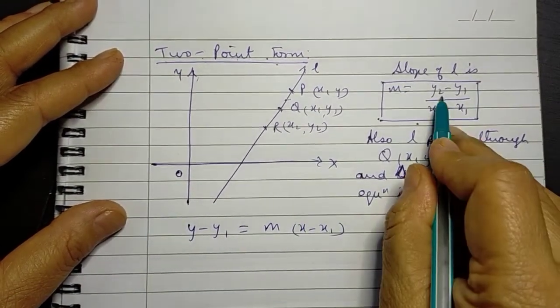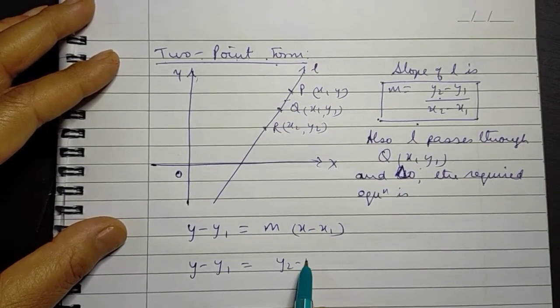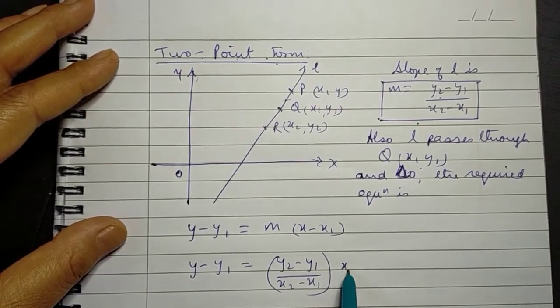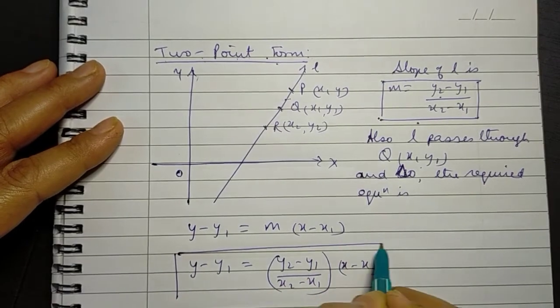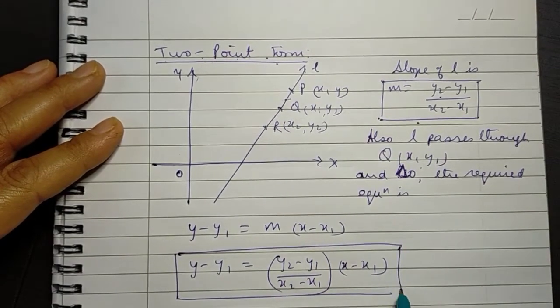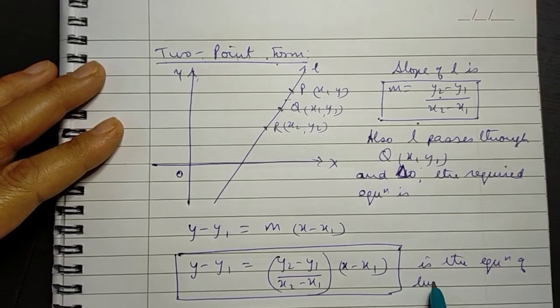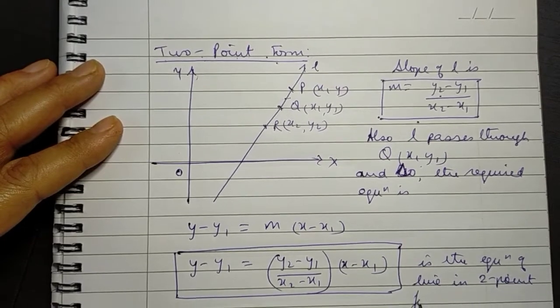In place of slope, we'll write this. So we get y minus y1 equal to y2 minus y1 over x2 minus x1 into x minus x1. Here, this is the equation of line in 2-point form.